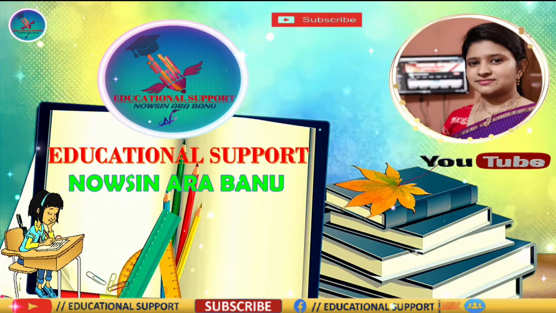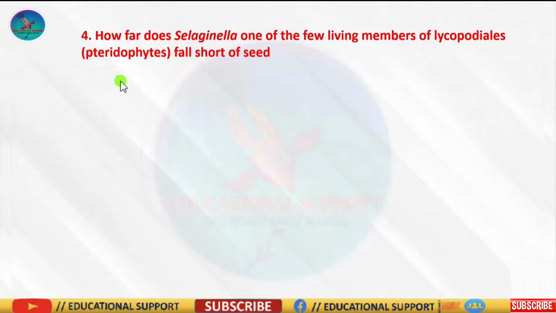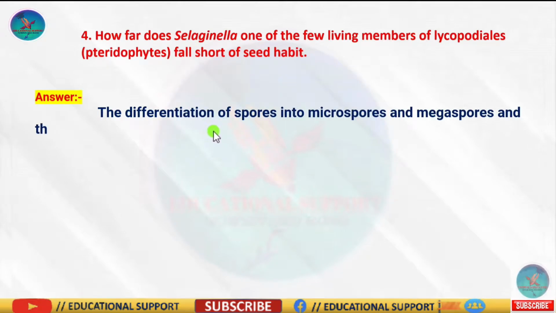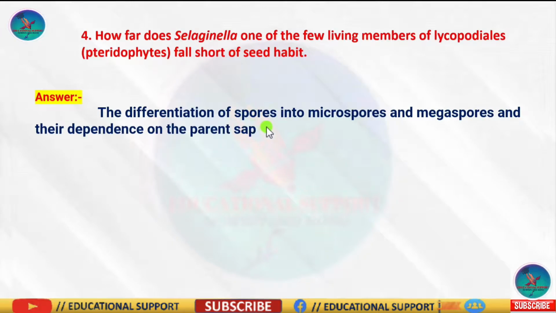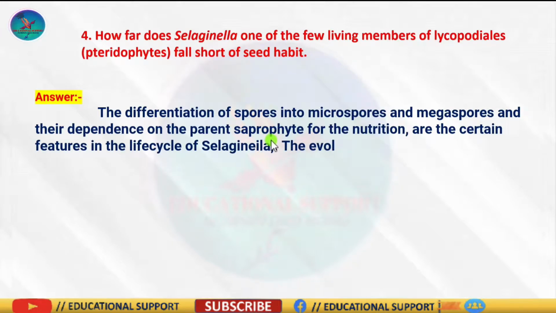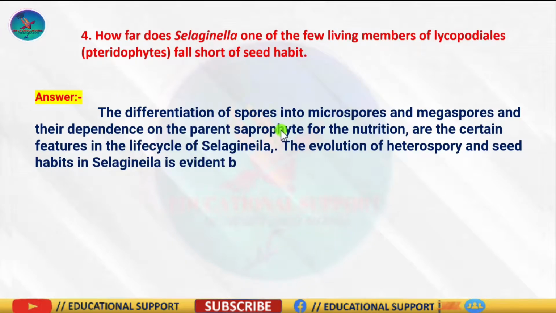So let's get started. Question number 4 is, how far does Selaginella, one of the few living members of Lycopodiales, pteridophytes, fall short of seed habit? So Selaginella produces two kinds of spores, macrospores and microspores. You know that. The megaspores and microspores germinate and give rise to female and male gametophytes respectively. But Selaginella falls short of seed habit due to lack of integument around the megasporangia.